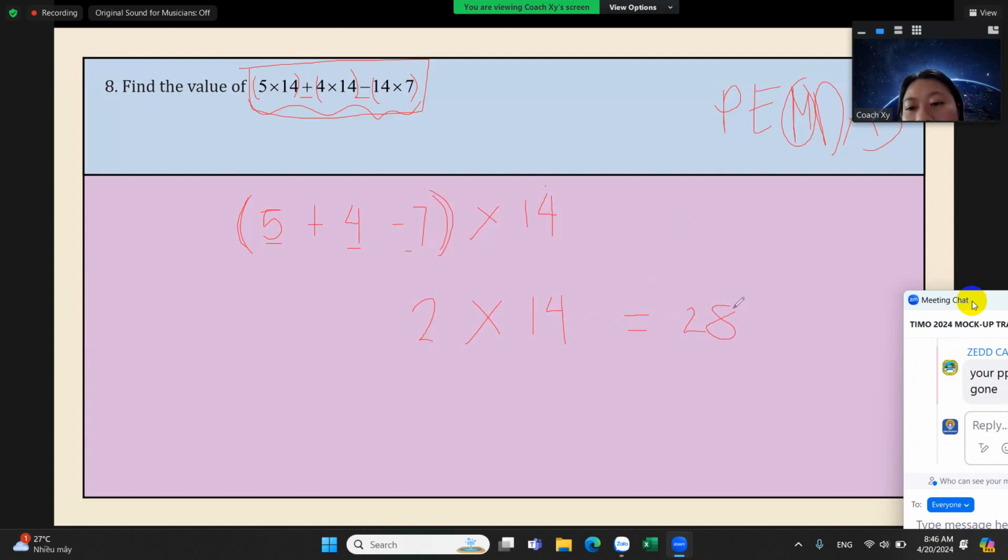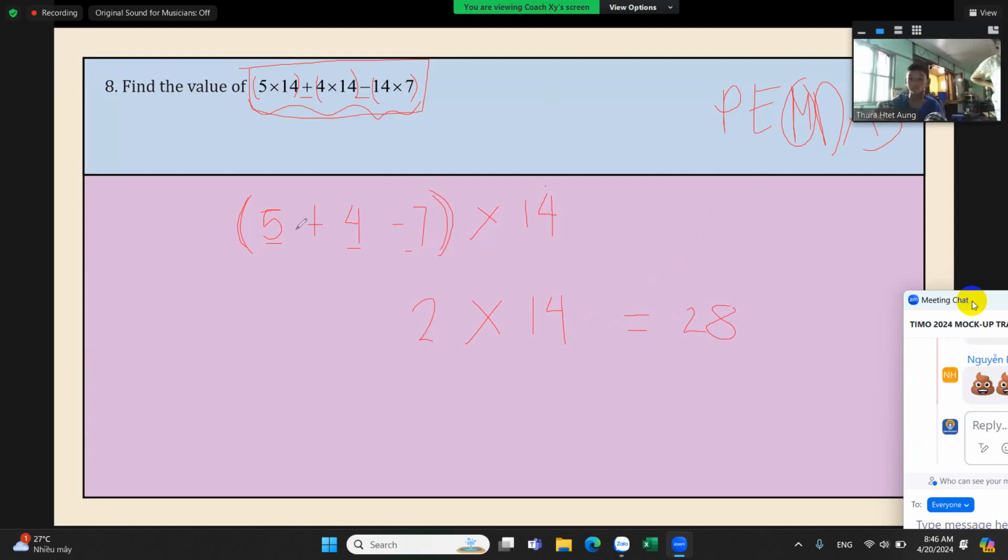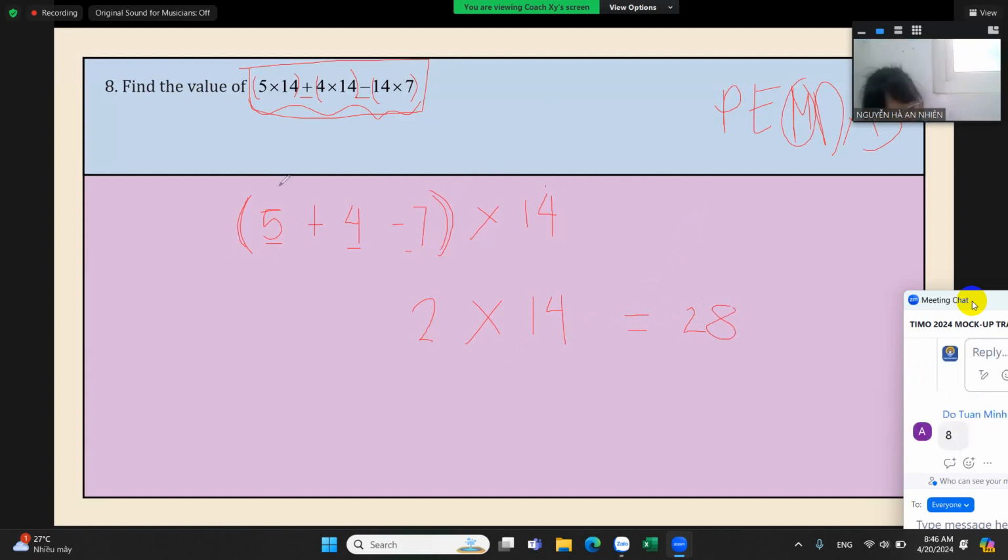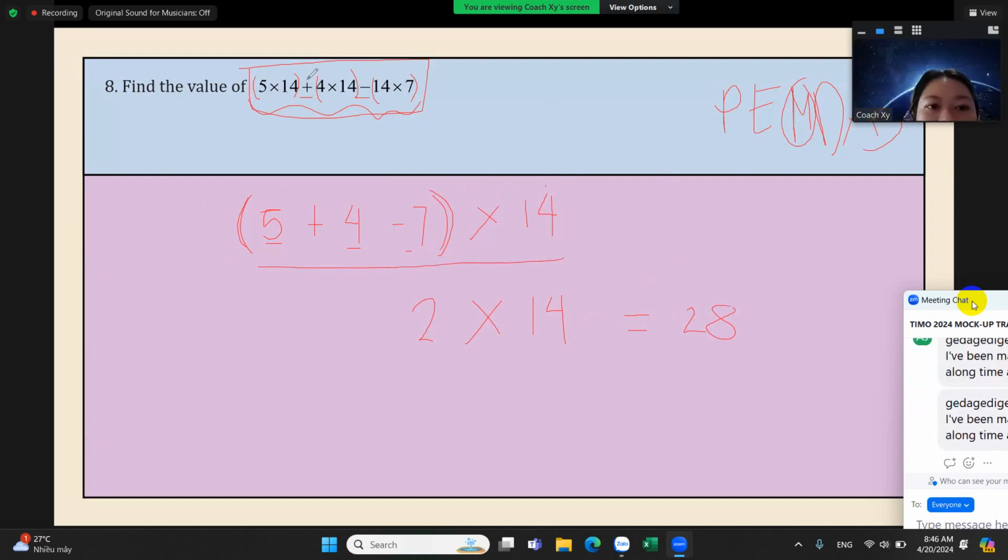28. See, you don't have to multiply by 14 every time. You just have to distribute it or express it like this. Again, take note of the operation, okay? So 5 plus 4 and then minus 7. So you have to follow the operation of the whole term, okay? So that's why we can have 5 plus 4 minus 7. Do you understand this one?